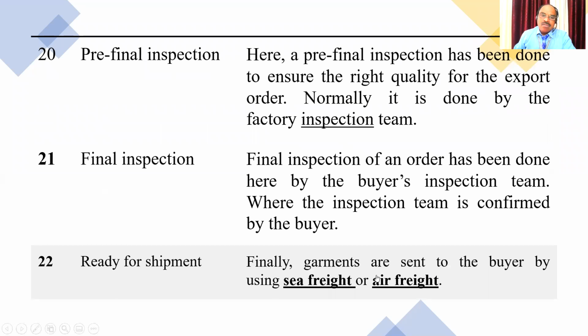Once the product has been completed, Allison Babu will conduct a pre-final inspection of the goods. Whether the goods are according to the standard fixed by Juby Benny, Allison Babu will go and find out. Once Allison Babu finds out, he will inform the buyer, Juby Benny, for the final inspection.